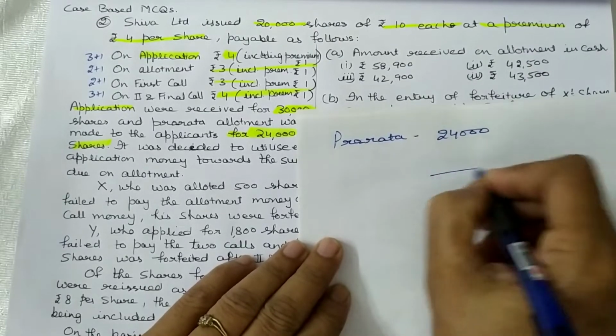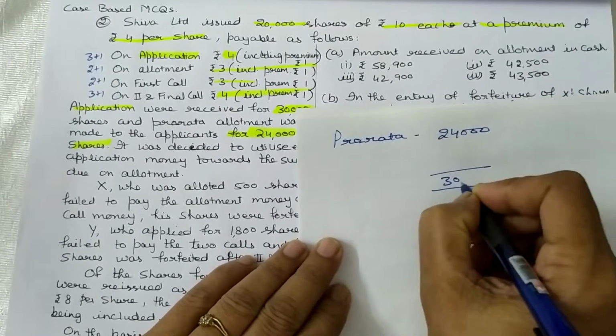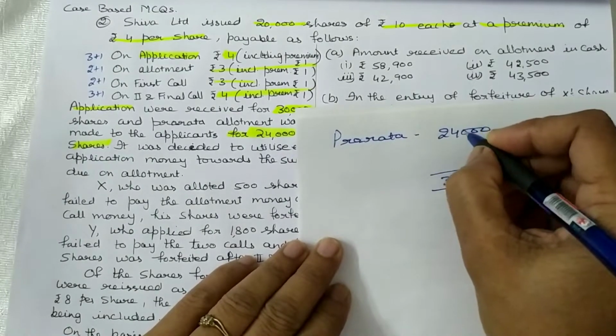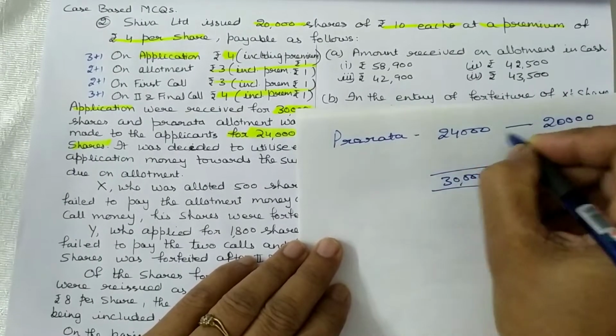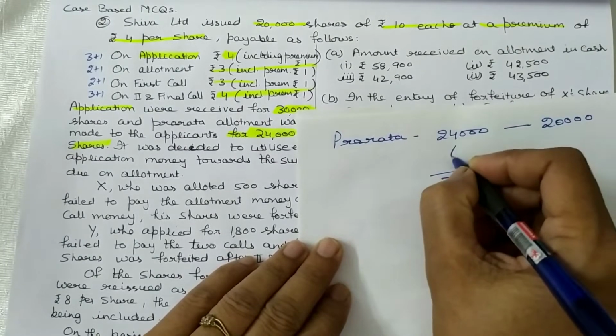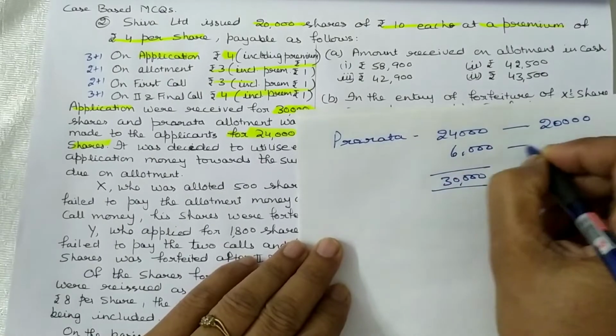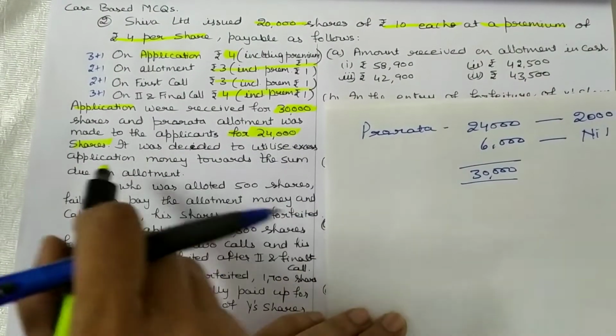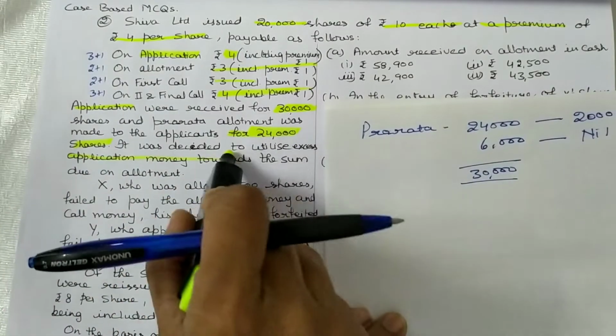Applications received are 30,000 shares. Pro rata allotment is made to 24,000 shares. So it means 24,000 get only 20,000. Rest 6,000 were rejected. Decided to utilize excess application money towards the sum due on allotment.